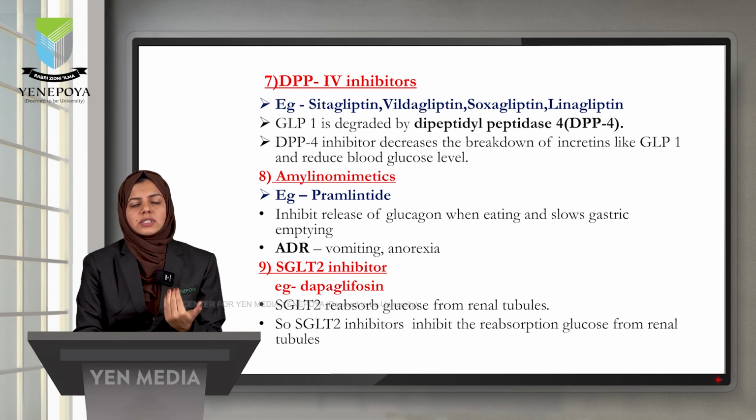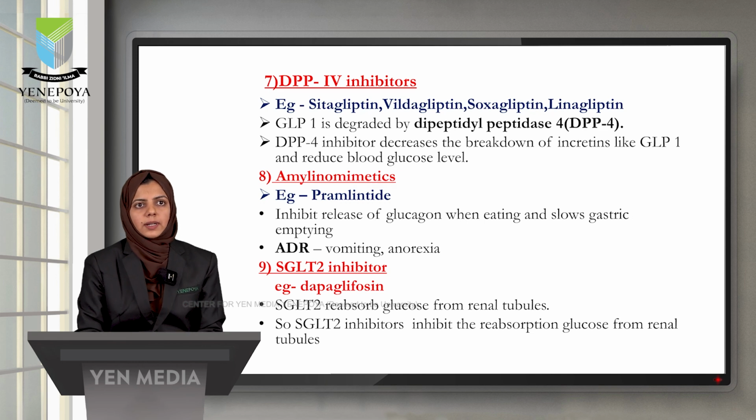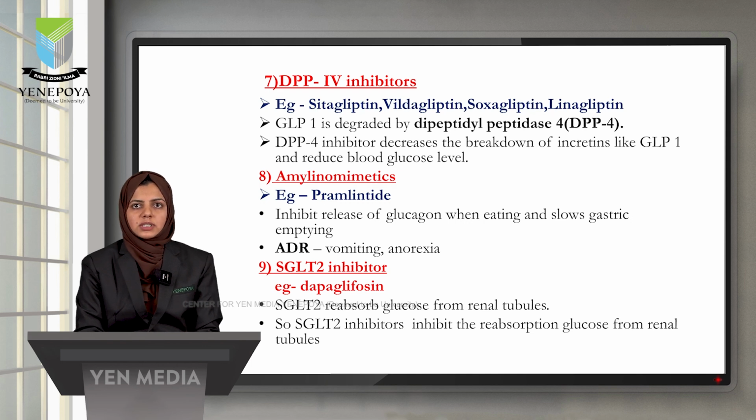So the amount of GLP-1 is increased while inhibiting the degradation of GLP-1, and the GLP-1 action will be prolonged. The DPP-4 inhibitors decrease the breakdown of ingredients like GLP-1 and reduce the blood glucose level. Examples for DPP-4 inhibitors are sitagliptin, vildagliptin, saxagliptin and linagliptin.